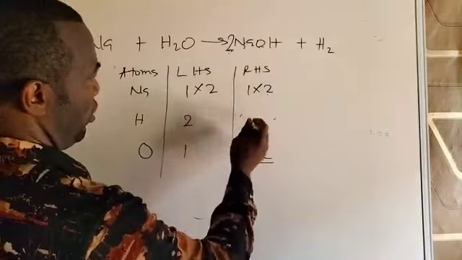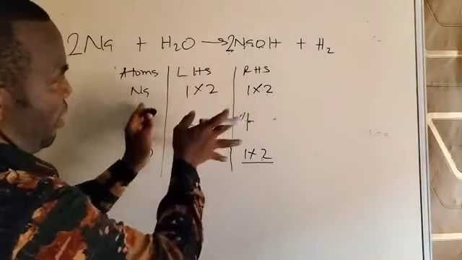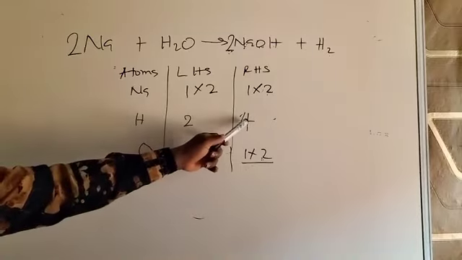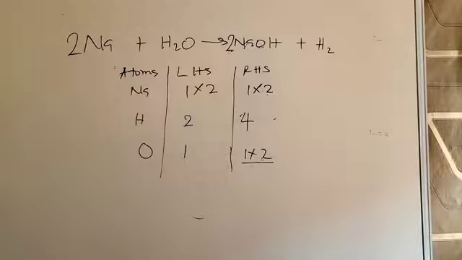Hydrogen becomes 4. So you see that by unbalancing sodium, we have created a kind of rearrangement of the atoms, a different scenario now. So having done that, you go to the board again. Now it becomes somehow easier to balance, because you see that 4 is a multiple of 2, and 2 is a multiple of 1. So it becomes easier for you to balance now.